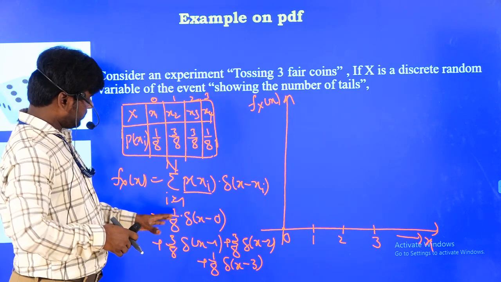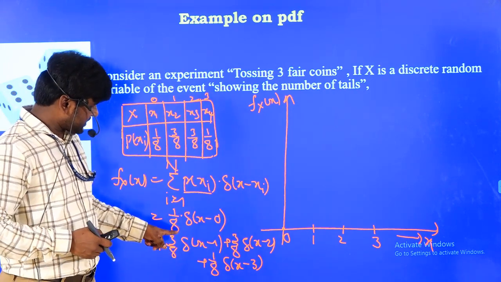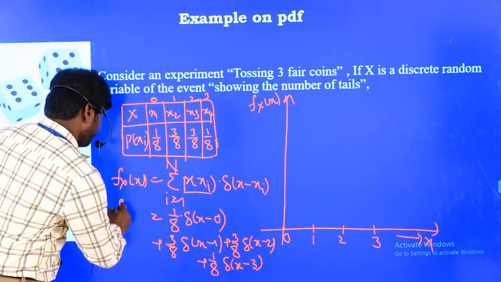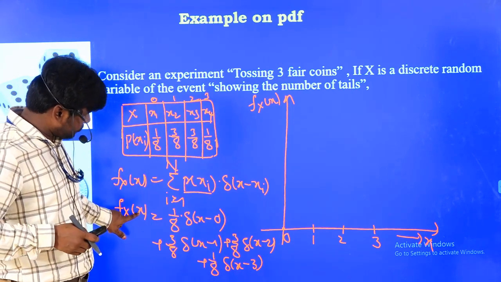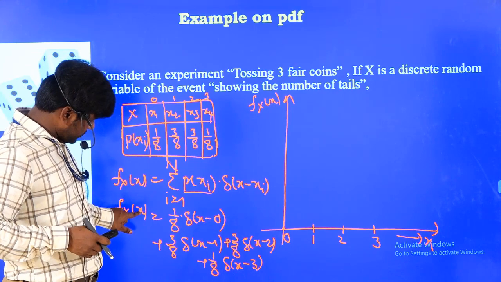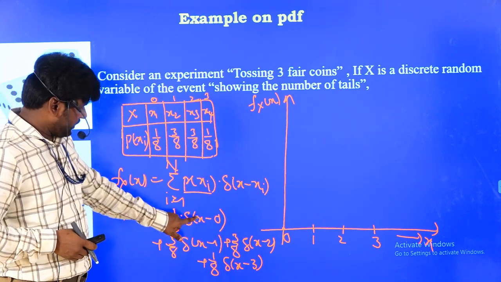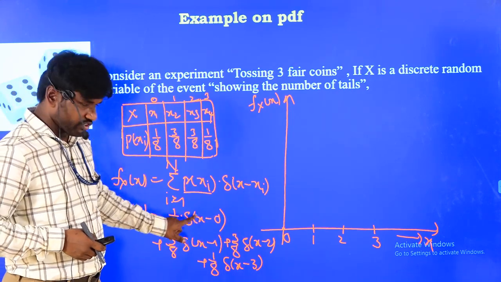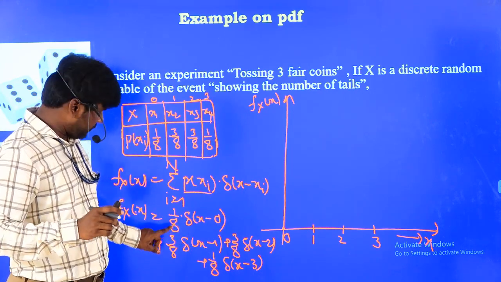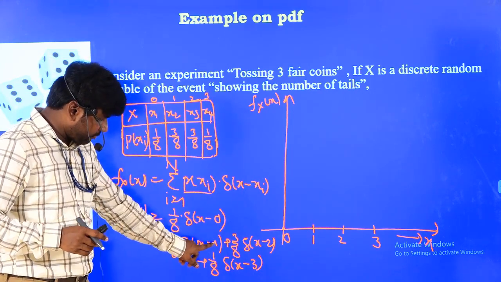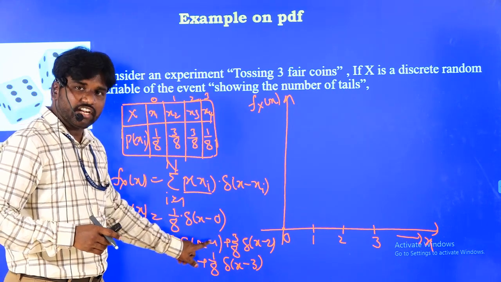Now if you observe this expression, what is it telling? If you need the function amplitude at x equal to 0, just substitute x equal to 0 here. 0 minus 0 is 0, and del of 0 is equal to 1, we all know that, so 1 by 8 will come. Plus here 0 minus 1 means minus 1. What is del of minus 1?